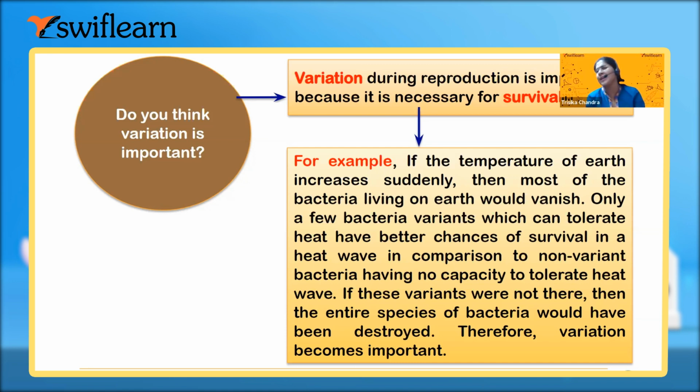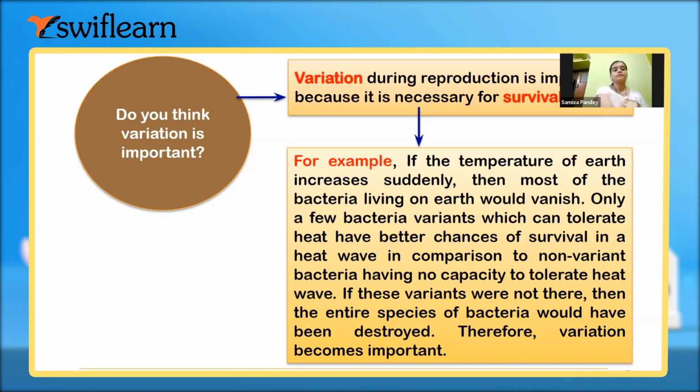Or if you think about thousands of bacteria, most of the bacteria will not be able to survive due to the sudden change in temperature. But if all the bacteria die, then the total species of bacteria will become extinct, right? Yes, ma'am.